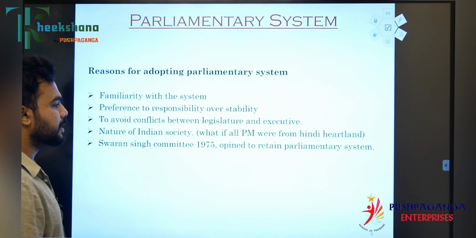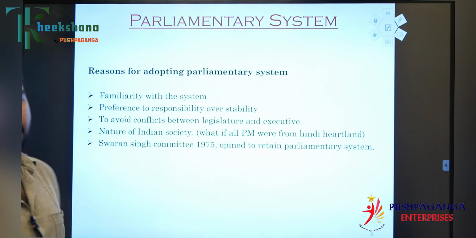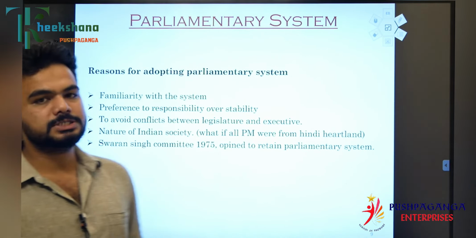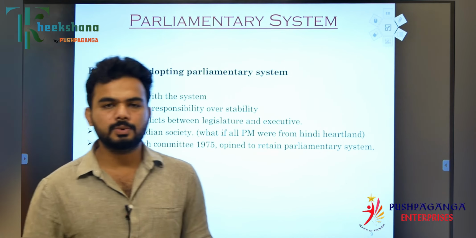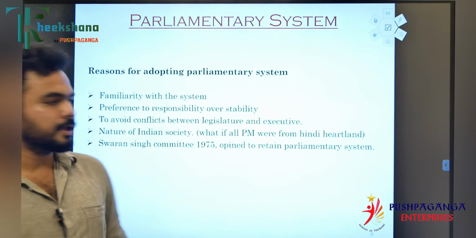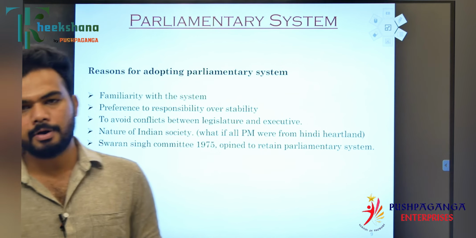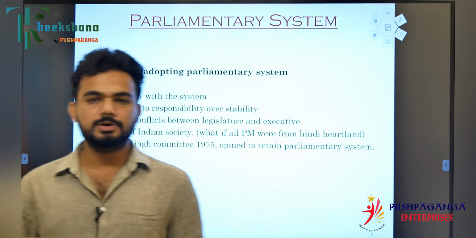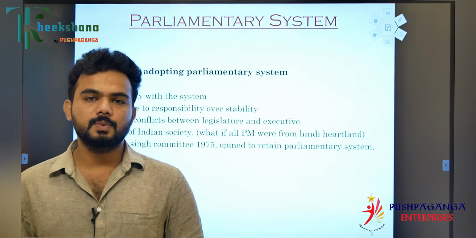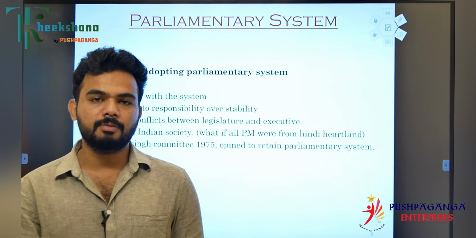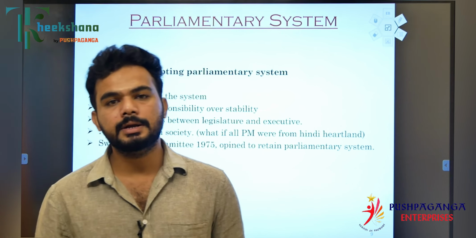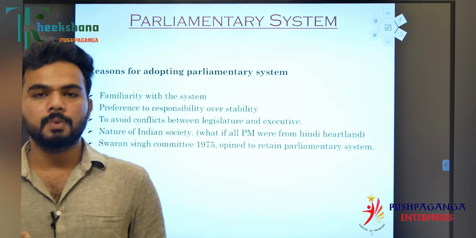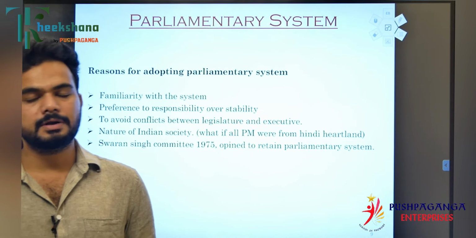The Swaran Singh Committee in 1975 opined to retain the parliamentary system. In 1947 and 1950, when we adopted the parliamentary form of the government, there was a question whether to continue this or not. So in 1974 and 75 we appointed the Swaran Singh Committee to consider whether we could continue with the parliamentary form of the government or go with the presidential form. The Swaran Singh Committee recommended that the parliamentary form of the government is doing very well and we shall continue with it.